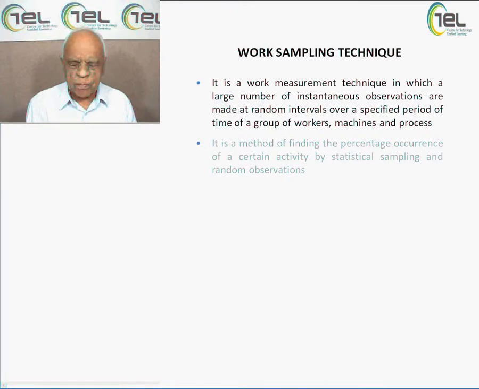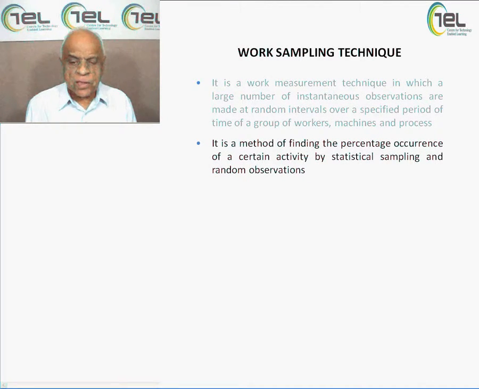Here we take a lot of samples, and those samples are taken into consideration. A number of observations are taken during sampling, and they are selected at random. There is no specific rule, so they are taken at random. During 8 hours we may take 2-3 samples or more, for a group of workers, for a particular type of machines and processes. Once you take this into consideration, we are in a position to do work measurement, and we are able to see how far the allowances will be applicable.